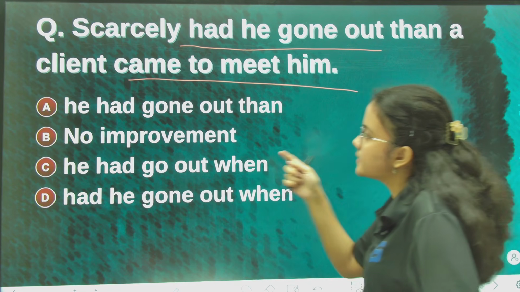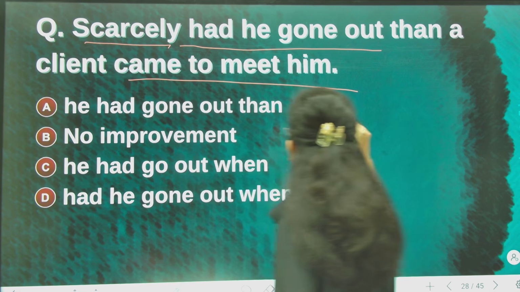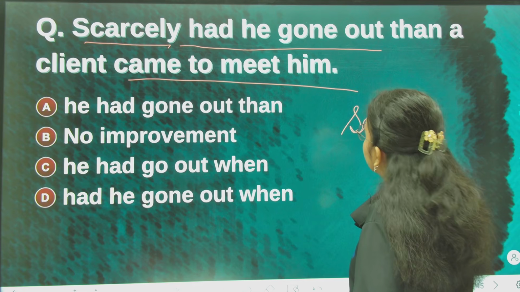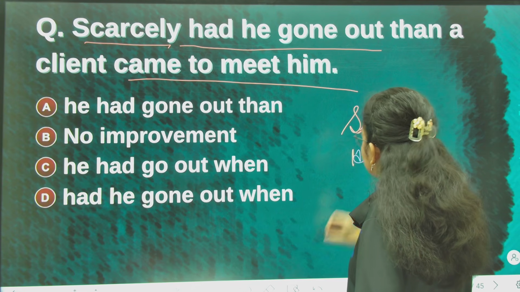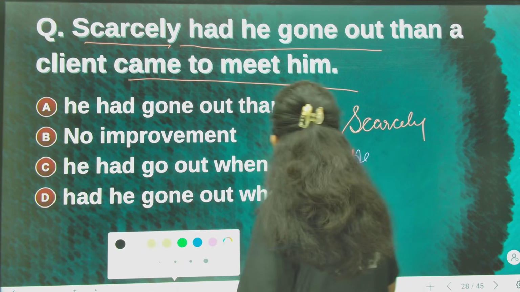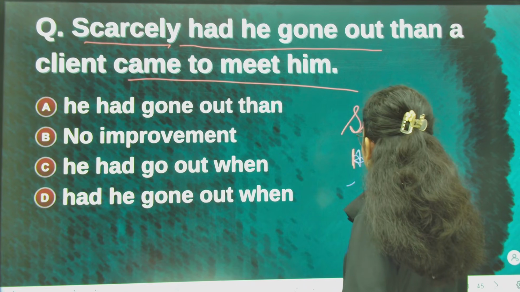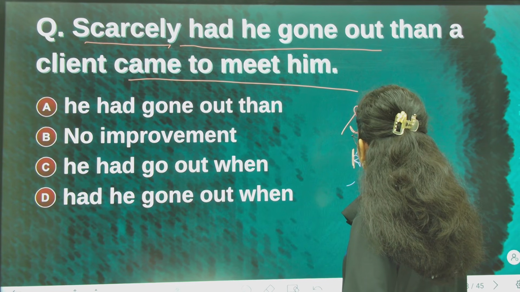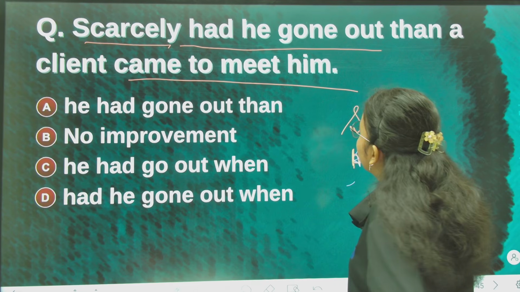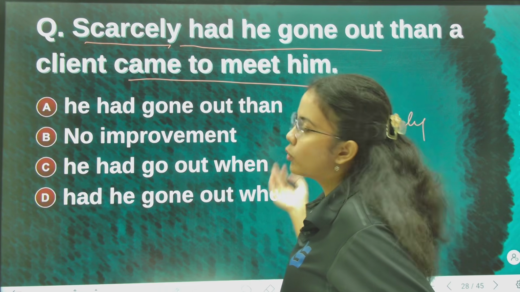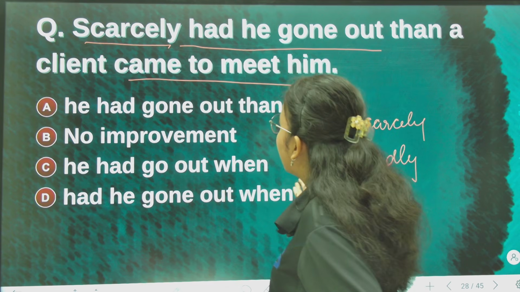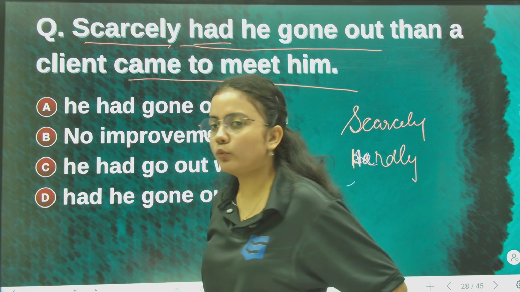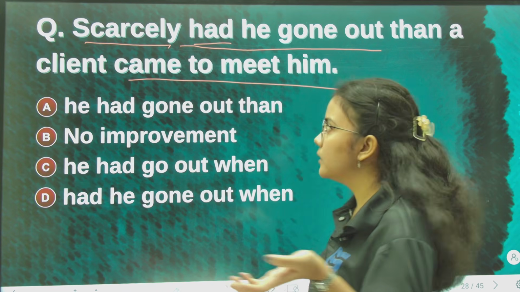Also, in sentences where scarcely or hardly is there, in such sentences the auxiliary verb follows it. This helping verb follows words like scarcely and hardly.